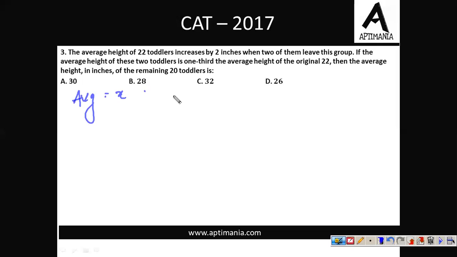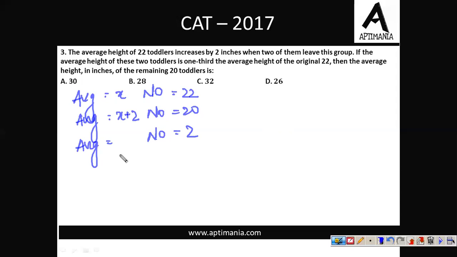When 2 of them left the group, the number becomes 20, and their average increases by 2, which means the average now becomes x plus 2. And for the other 2 toddlers who were leaving the group, the average height is 1/3 of the original average of 22, that is x by 3.